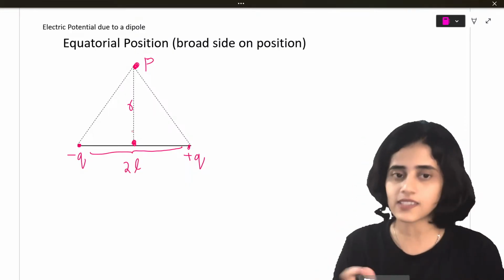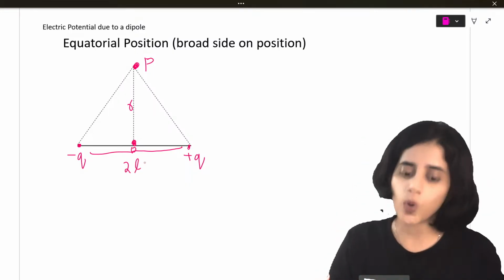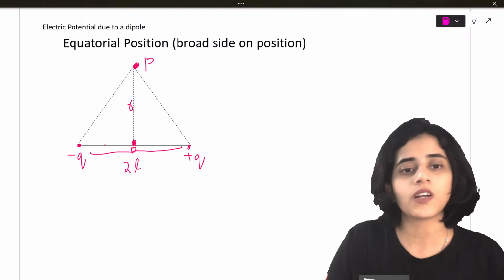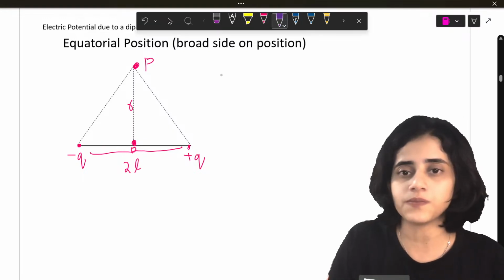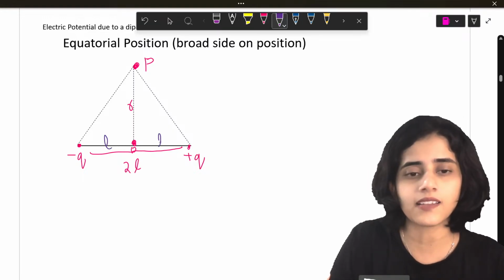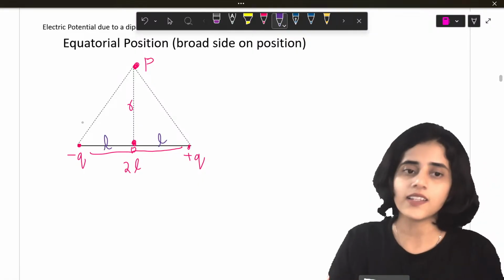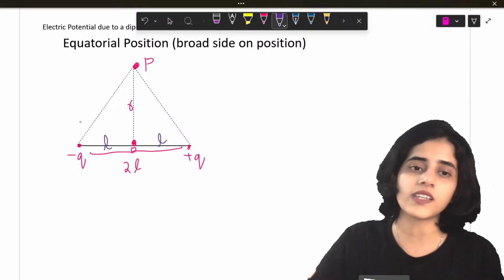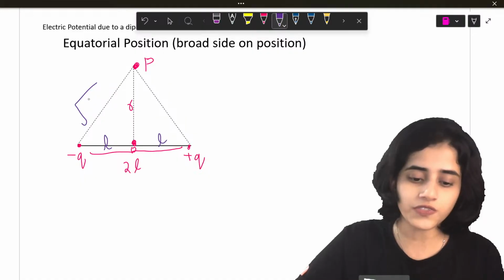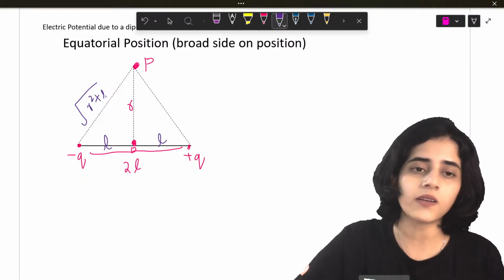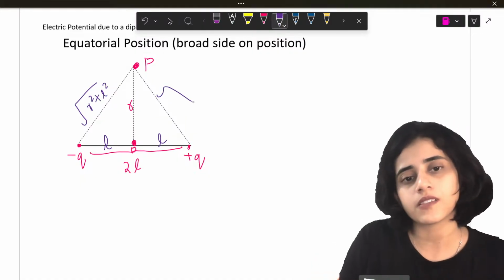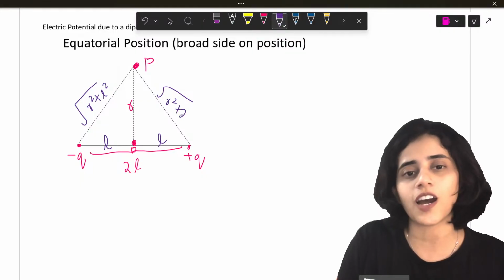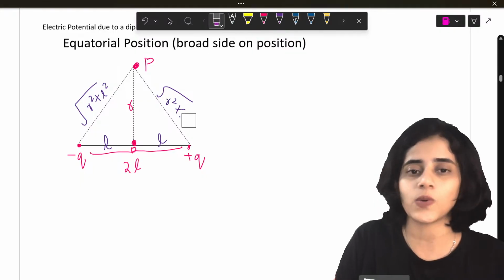Point P is at a distance r from the center O, same as last time. So this will be L and this will also be L. How do we find this? Pythagoras theorem: square root of r square plus L square. This is also square root of r square plus L square.